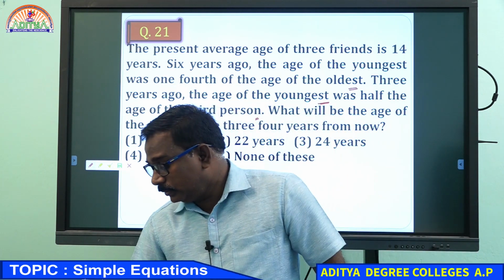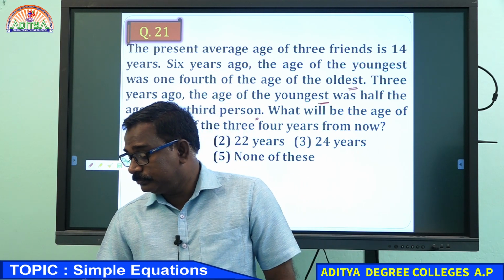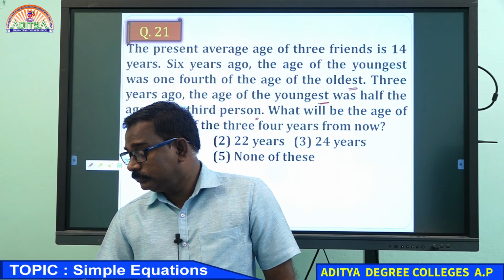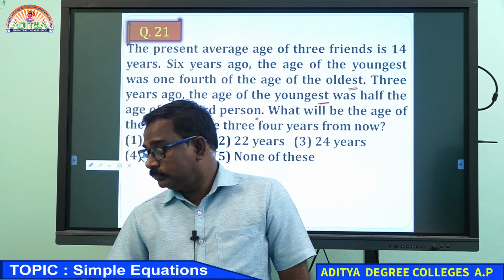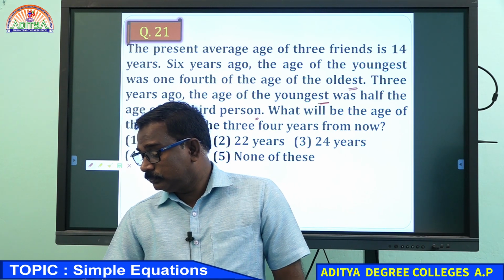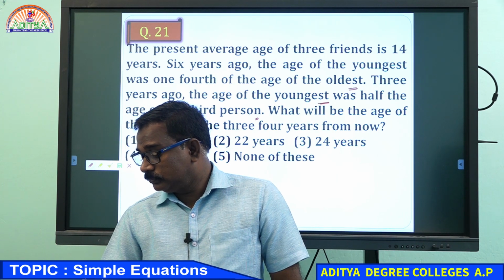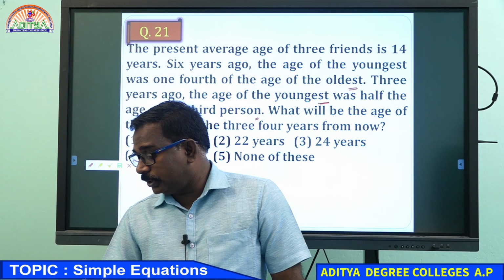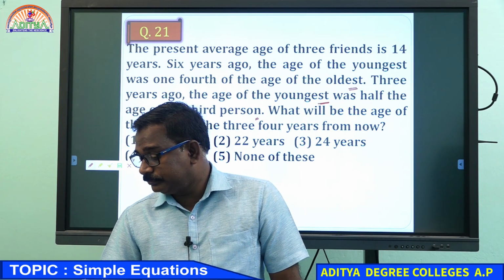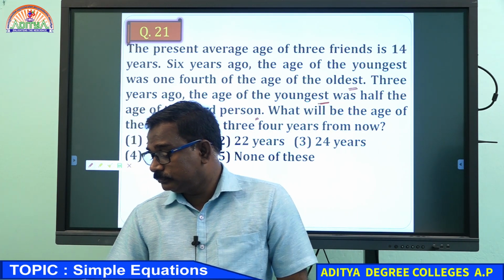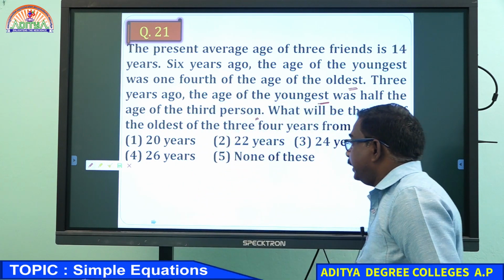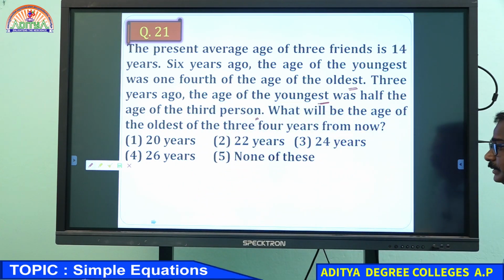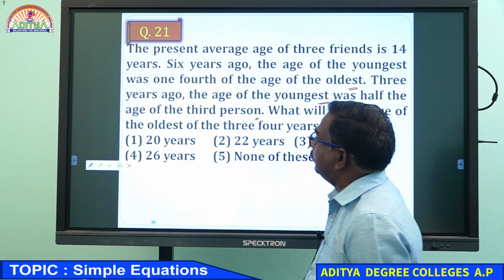Right? Can I get an answer from any one of you? Now write this question. What is the answer you see? The options given are 20 years, 22 years, 24 years, 26 years, none of these, 5 options.